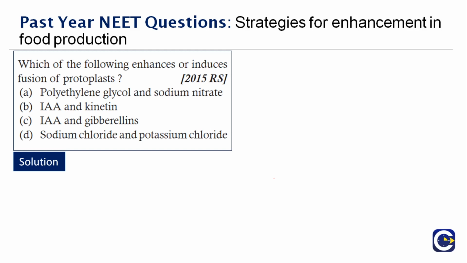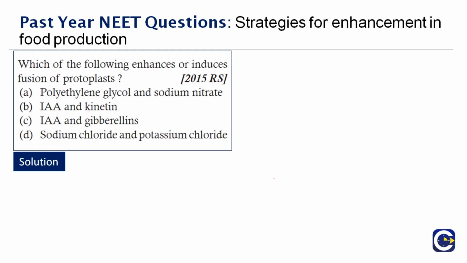What is protoplast in biology terms? A protoplast of a plant or a bacteria or a fungus has the cell wall completely or partially removed using a mechanical or enzymatic mechanism. So what actually enhances or induces the fusion of protoplast is polyethylene glycol and sodium nitrate, which is option A. Polyethylene glycol and sodium nitrate play an important role in the fusion of the protoplasts of the same or different species.